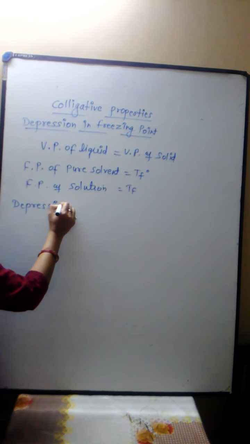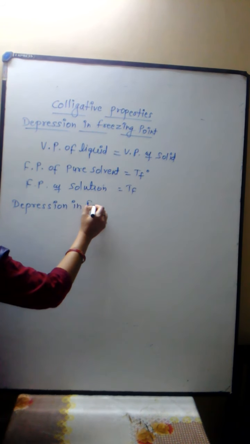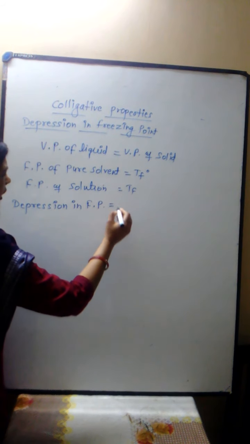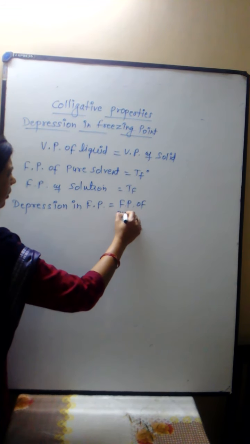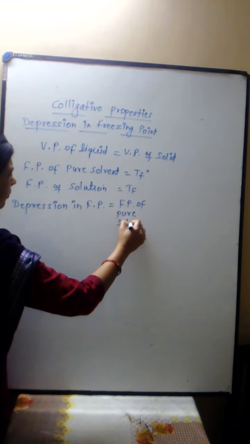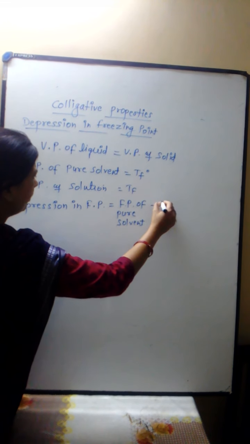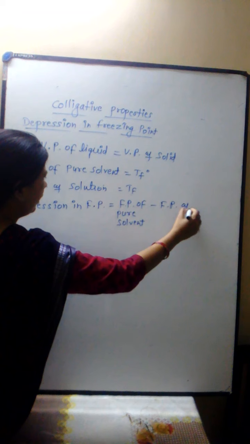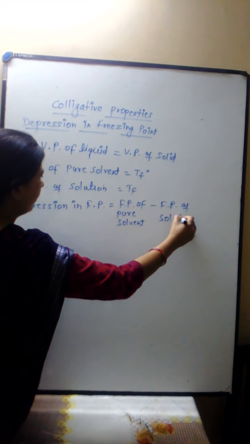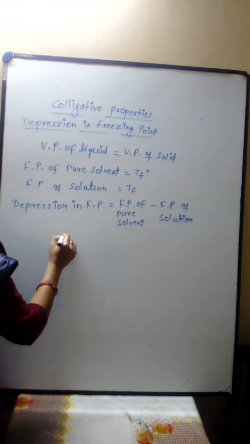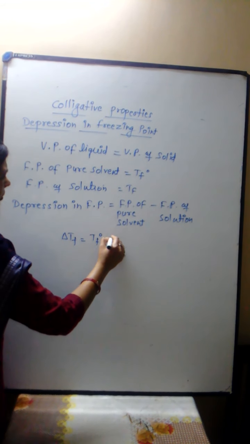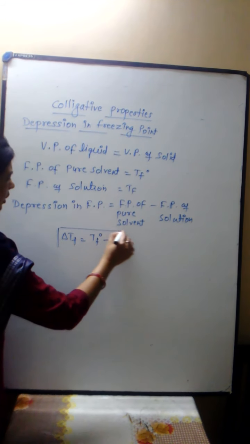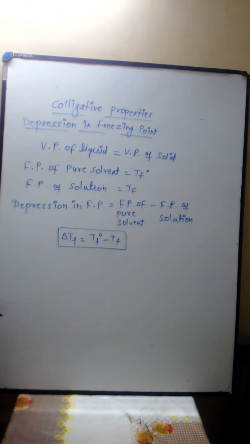So depression in freezing point, delta Tf, equals the freezing point of pure solvent minus the freezing point of solution, Tf0 minus Tf.